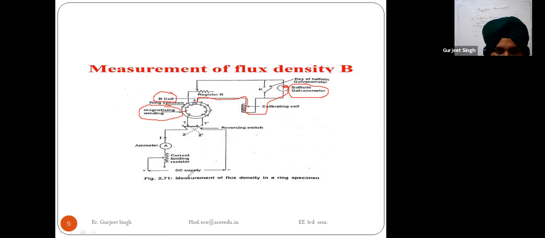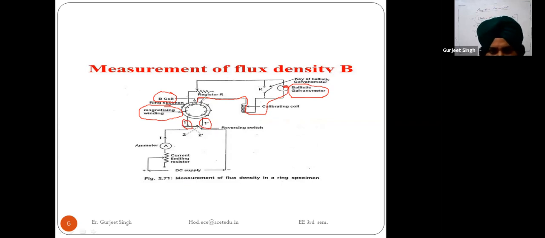This is connected to the DC supply. This is one terminal of the magnetizing winding, and this is the second terminal of the magnetizing winding, and these two terminals are connected to this DC supply through a current limiting resistor. We have connected an ammeter also, and then the current is going through this magnetizing winding.